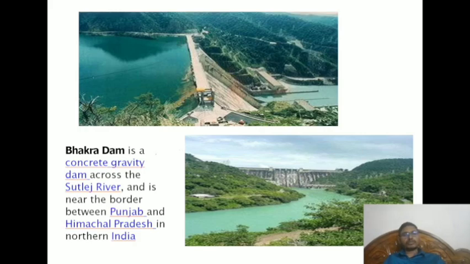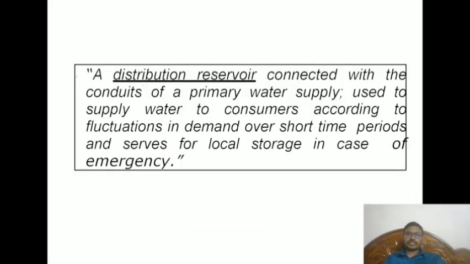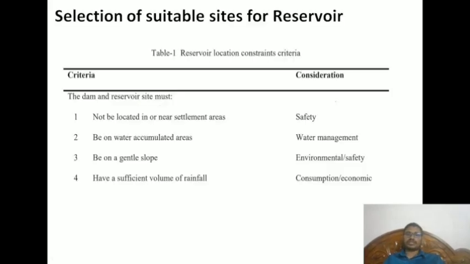This is one example, a multipurpose dam: Bhakra Dam is a concrete gravity dam across the Satluj River, near the border between Punjab and Himachal Pradesh in northern India. Distribution reservoirs are connected with the conduits of a primary water supply, used to supply water to consumers according to fluctuations in demand over short periods, and serve as local storage in case of emergency. Now another basic thing is how to select the reservoir location.